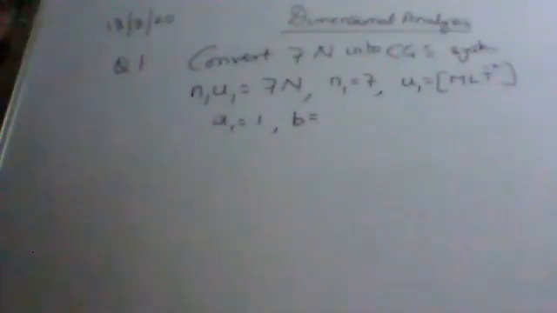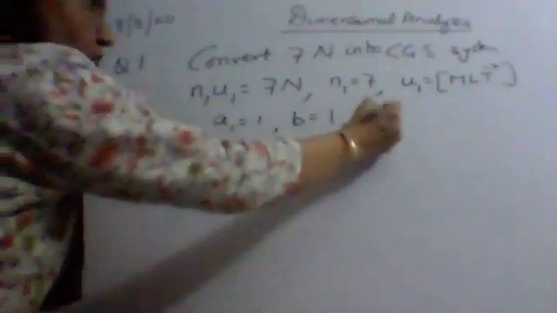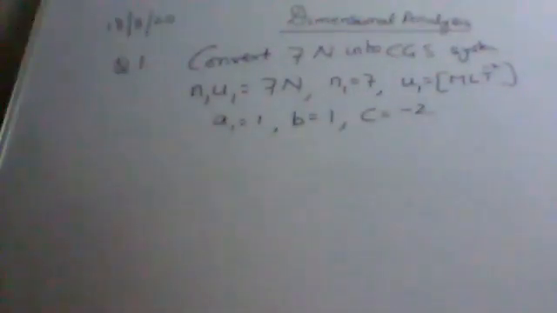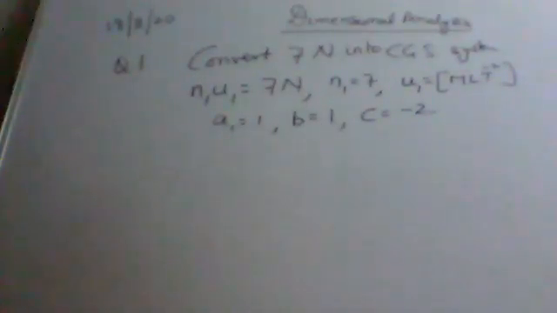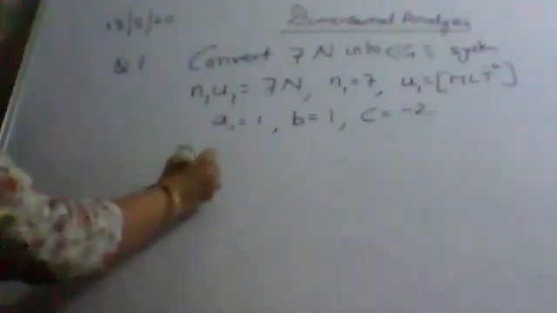B is the power of L, which is also 1. And C is the power of T, which is minus 2. We have also got the dimension of U1. Now let's put it in the formula.